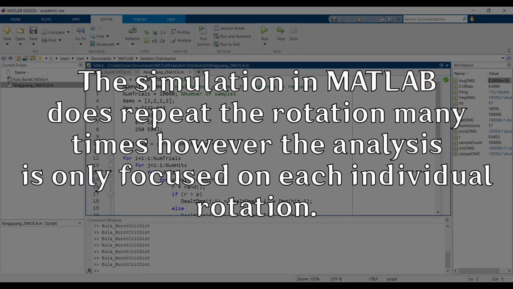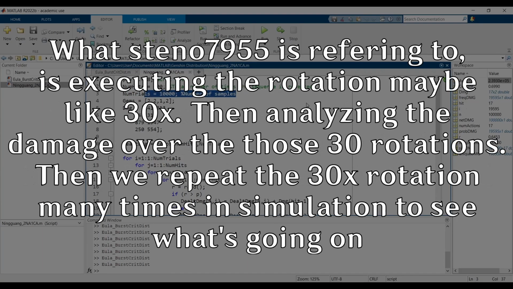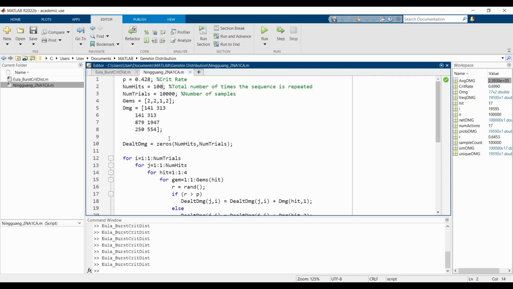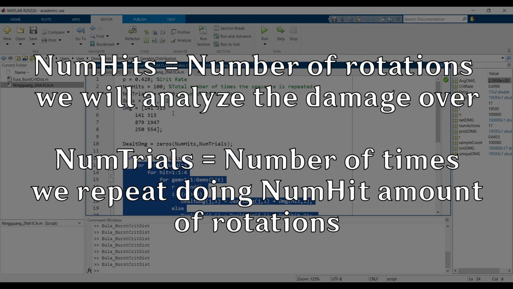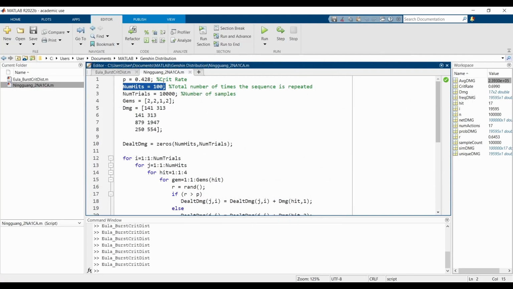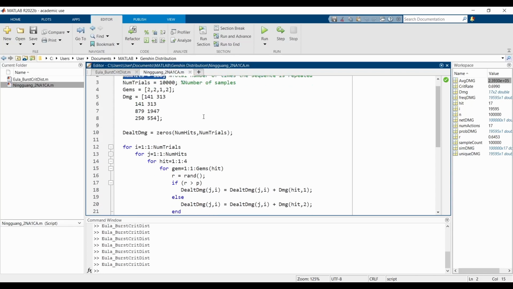So here I have my crit rate, I have the number of hits, which is the number of times the sequence is repeated, and the number of samples. What's the difference between our number of samples and our number of hits? Well, the number of hits is the number of times that we do a rotation. It's kind of hard to explain. Imagine that we do this 2 normal attack, 1 charge attack 100 times, and then calculate the total amount of damage that we did from that. That is what this program does.